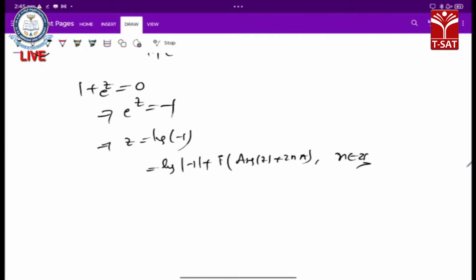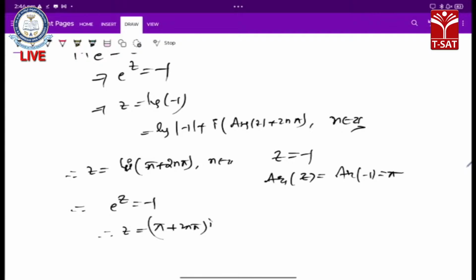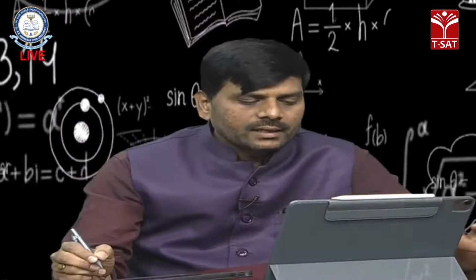Argument of z, what is the z value here? z is equal to minus 1. So therefore argument of z, that is argument of minus 1, equals pi. We know that. So therefore z is equal to logarithm of minus 1, which is nothing but log 1, and log 1 is 0. So therefore i times argument of z is pi plus 2n pi, where n belongs to Z. So e power of z is equal to minus 1, then z is equal to pi plus 2n pi into i. So these are the isolated singularities here.